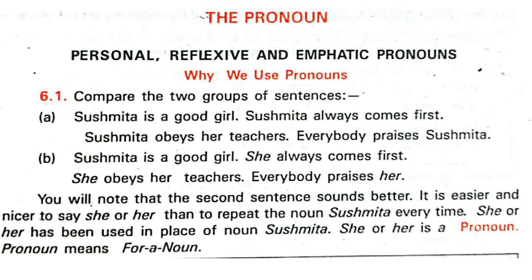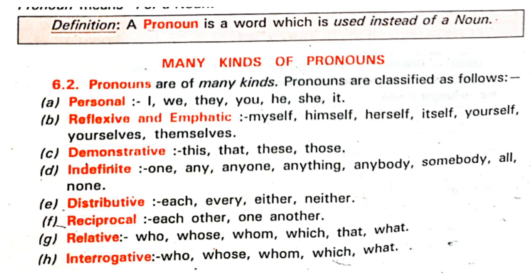Okay, so we have seen that we have the personal, reflexive, emphatic pronouns. These are the kinds of pronouns. Personal, as I told you, you can see on the screen as well as keep your books. Then we have the demonstrative, means you are showing things. Reflexive and emphatic, emphatic means where you have to give force. Indefinite, there is no definite number. Distributive, reciprocal, relative, and interrogative.